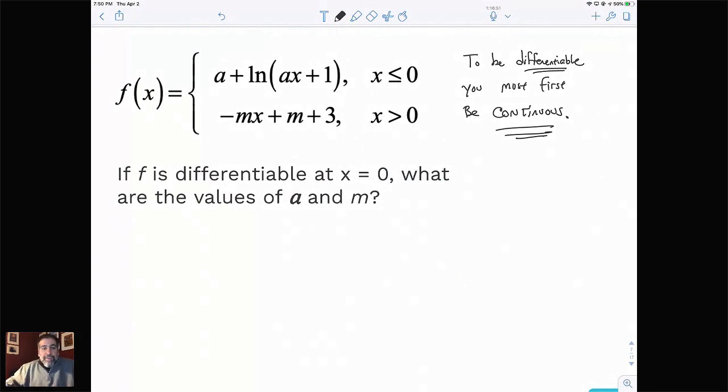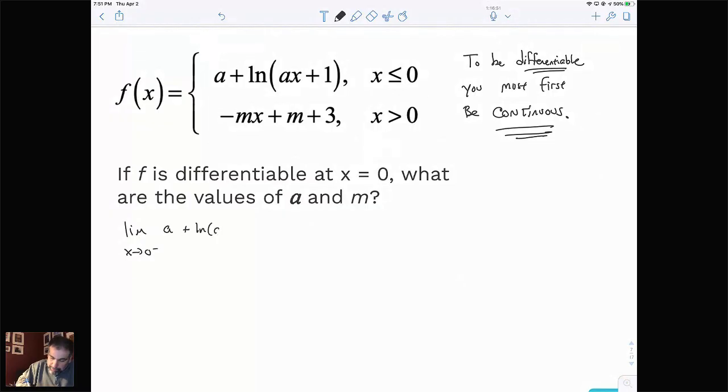Okay, so in the interest of time, we're going to start taking a look at this one. And I wrote a note over there in the corner that I want to make sure you're all super clear with. You can't talk about differentiability until you talk about continuity first. So the very first thing that needs to be done in this problem is you've got to do your continuity. You've got to take a look at x approaching 0 from the left, and you've got to take a look at x approaching 0 from the right.